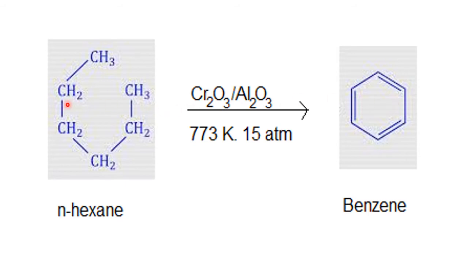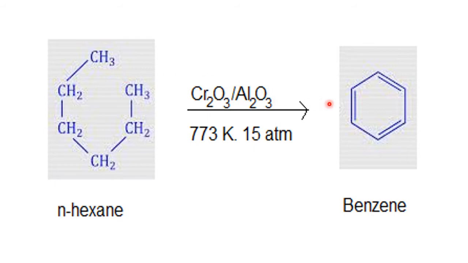Saturated becomes unsaturated, and aliphatic is becoming aromatic. Because we are converting aliphatic into aromatic, such reactions are called aromatization. That means making aromatic compounds from non-aromatic is known as aromatization. And this is benzene, the first member of aromatic hydrocarbons. So to get the first member of aromatic hydrocarbons, we have to take normal hexane.